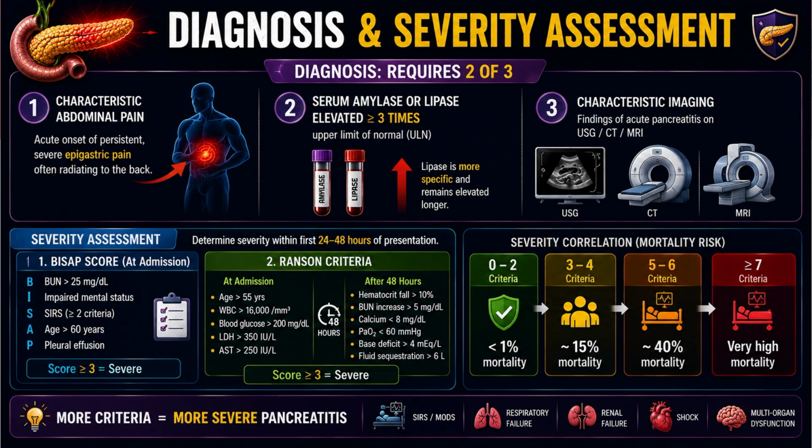Now let's understand severity correlation and mortality risk. 0 to 2: less than 1% mortality. 3 to 4: around 15% mortality. 5 to 6: around 40% mortality. 7 or more means very high mortality. More criteria means more severe pancreatitis. Complications include SIRS, respiratory failure, renal failure, shock, organ dysfunction.